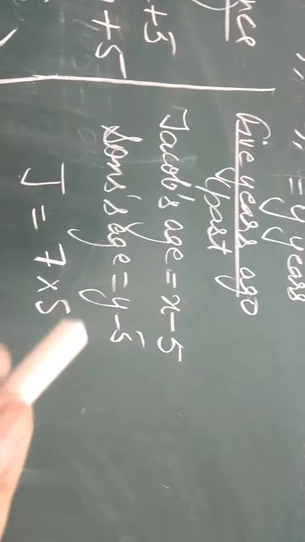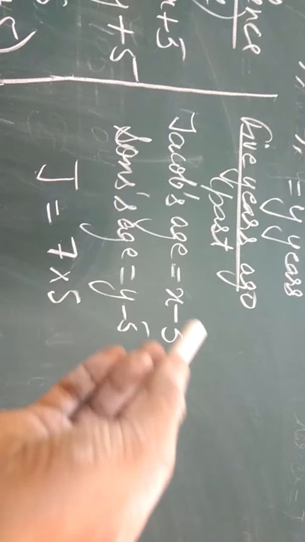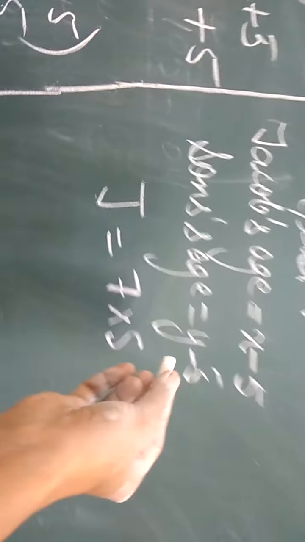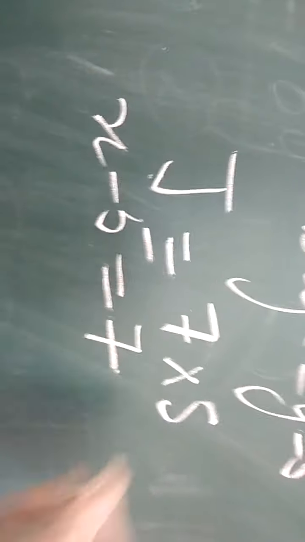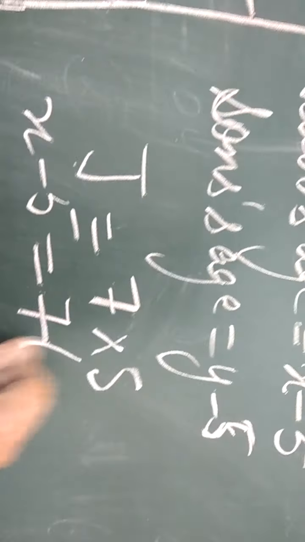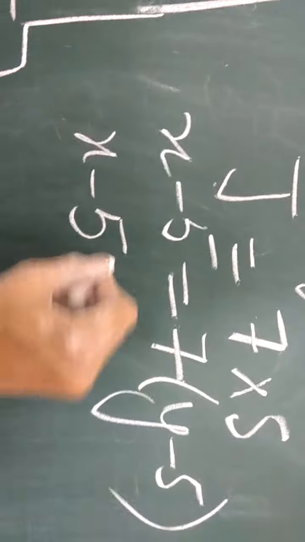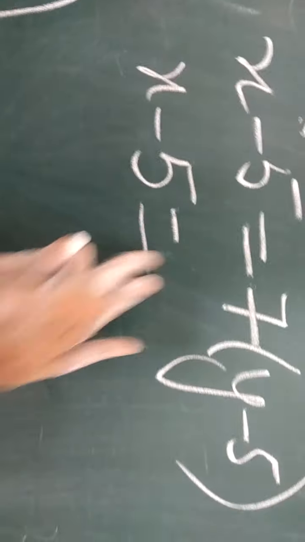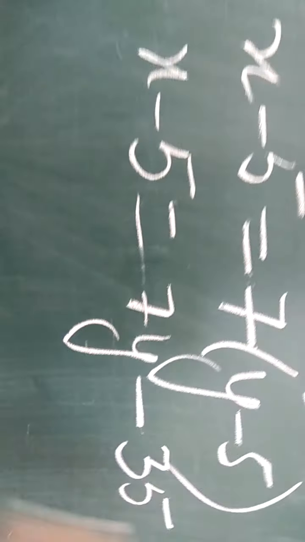So now, next, they are talking about the past age. Who is Jacob? Jacob's past age is x minus 5. So put it here: x minus 5 is equal to 7, son's age is y minus 5. Put the bracket before writing it. Now form the equation. x minus 5, to open the bracket use the distributive property, you will get 7y minus 35, right?